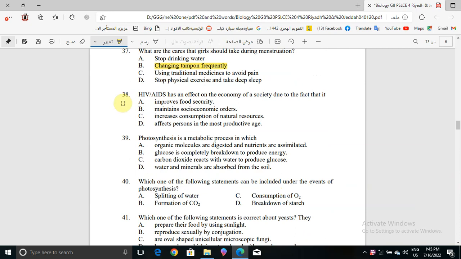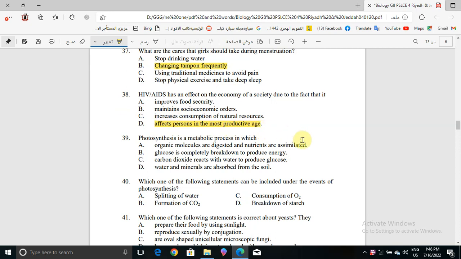Okay, now question number 38. HIV/AIDS has an effect on the economy of a society due to the fact that it improves food security, maintains socio-economic orders, or increases consumption of natural resources, or affects persons in the most productive age. It says HIV/AIDS has an effect on the economy. Actually, this question also was repeated in another model. So the answer also affects persons in the most productive age, right?